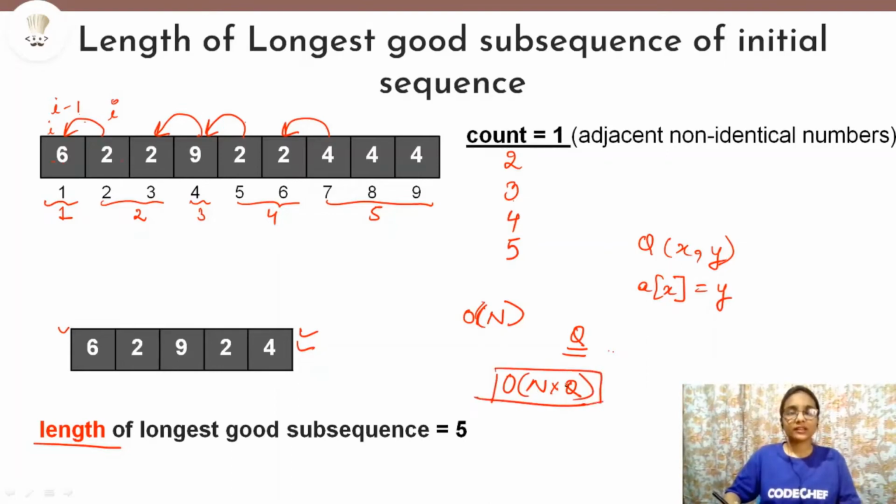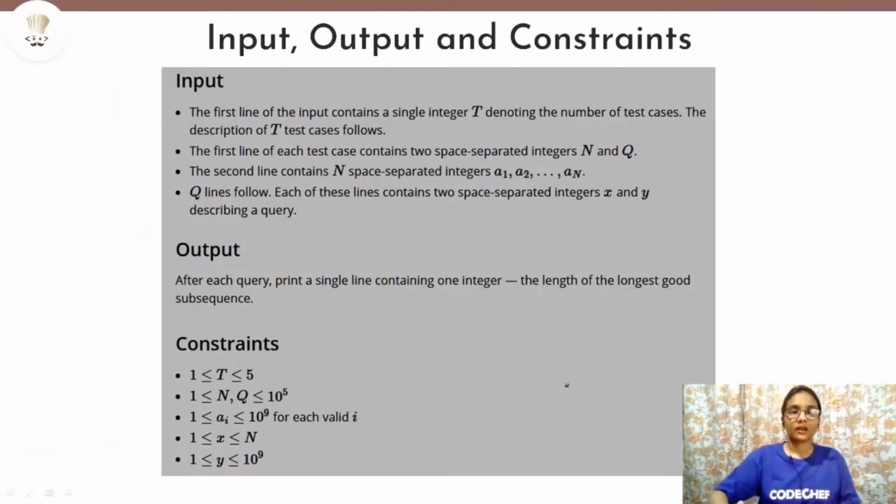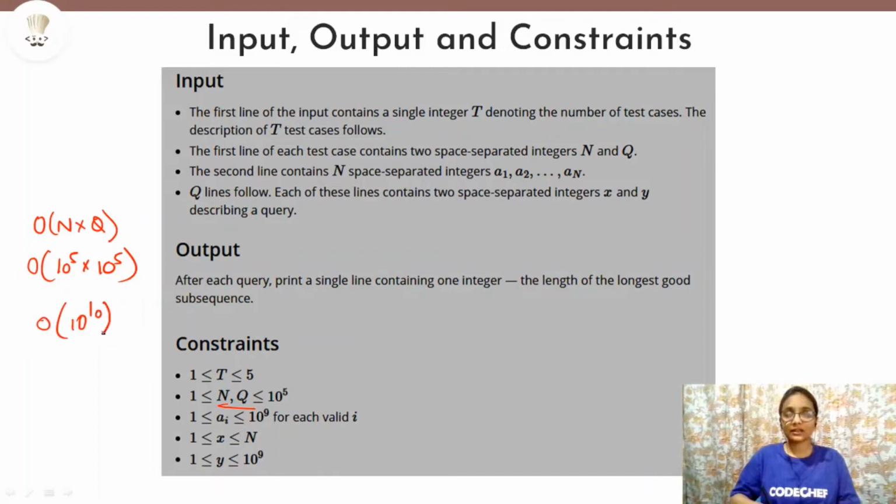So let us check the constraints, is it a feasible method? Let us go straight to the constraints and check that n and q are given of the order of 10 to the power 5. That means if your time complexity is n into q, then 10 to the power 5 into 10 to the power 5 will result in order of 10 to the power 10, which is very large and will not get accepted, and you will definitely get a TLE.